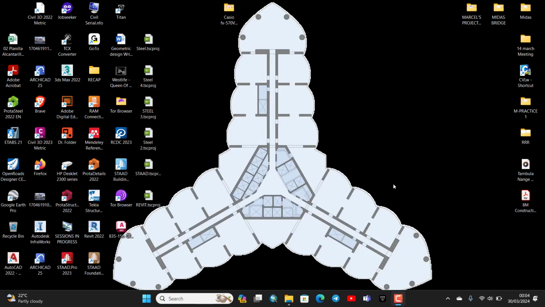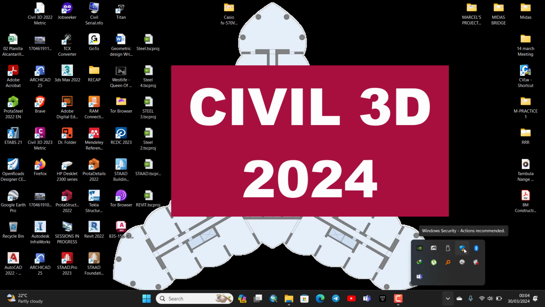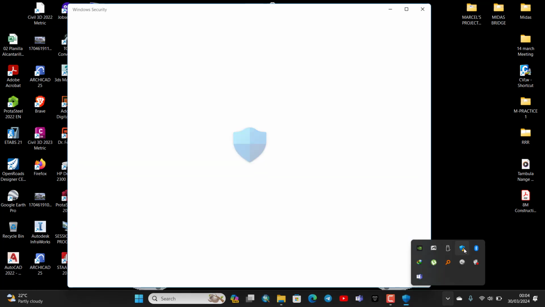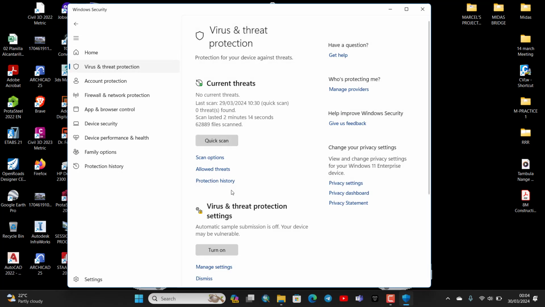This is how you start the installation of Civil 3D. First of all, you need to have all your antivirus protection disabled. Go to the system tray and click on it. Go to the Windows security, then head to virus and threat protection.